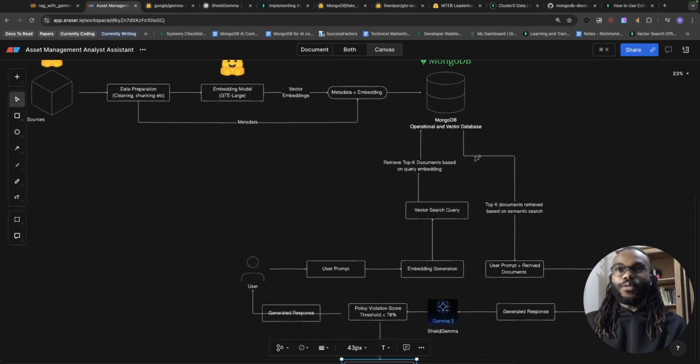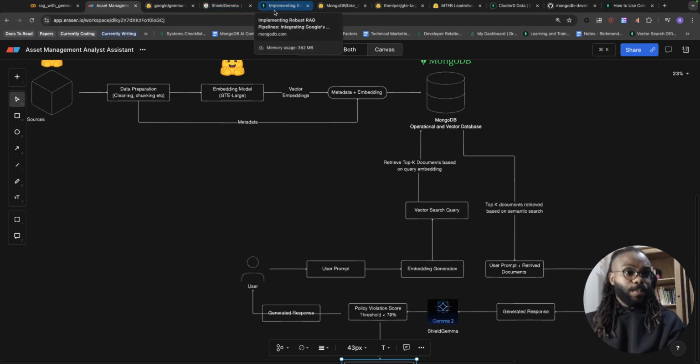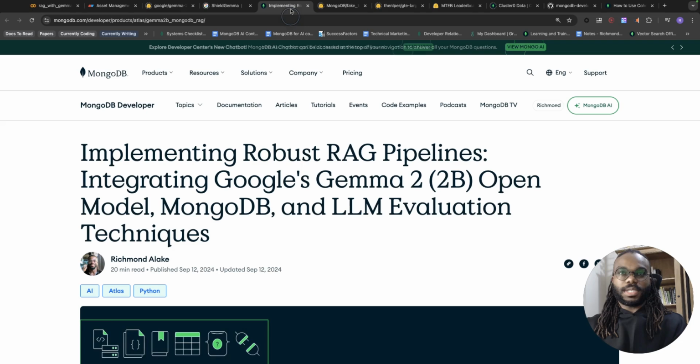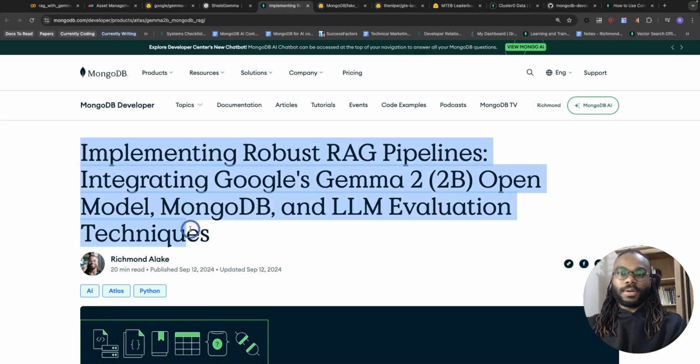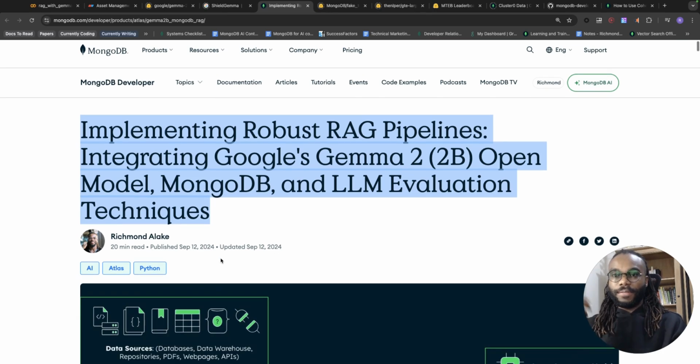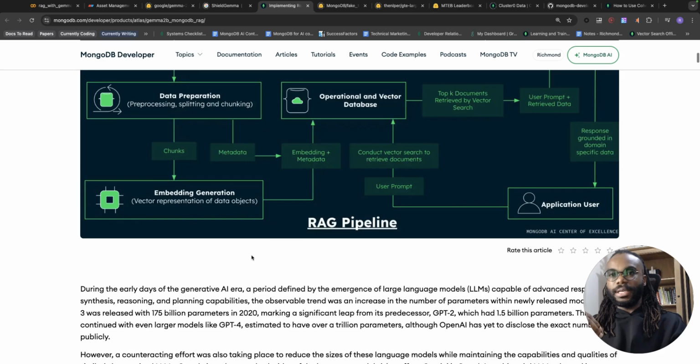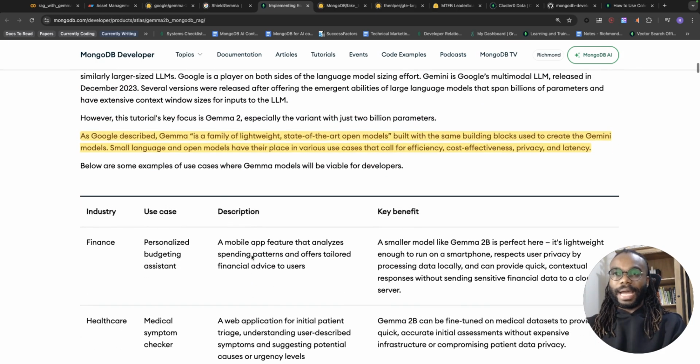But now we're going to go through it in code, and I'll show you all the different components here. At this point of the video, if you're someone that just likes to read, you can get an article version of the steps I'm going to be presenting over in this MongoDB Developer Center article. I've written this, 20 minutes to read. It's extensive, we've got some good diagrams.